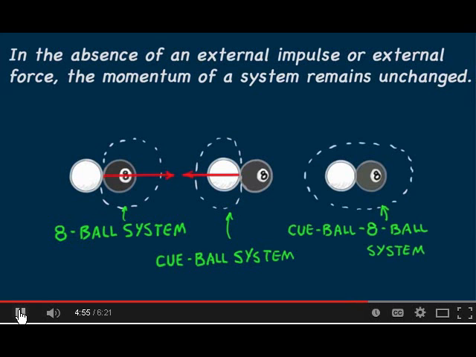So there is no net change in the system's momentum.